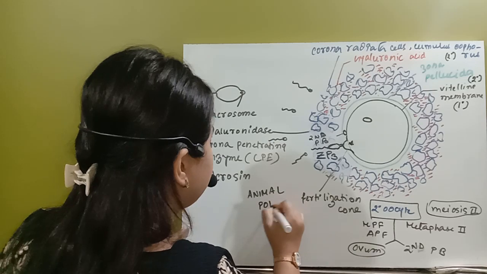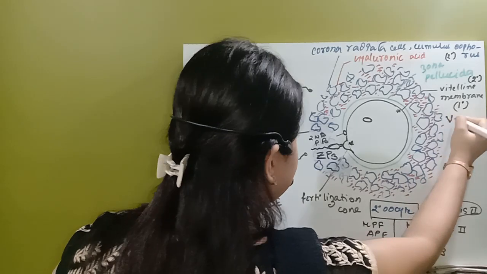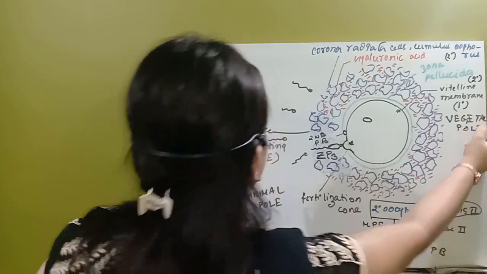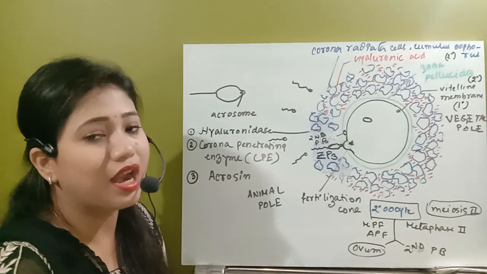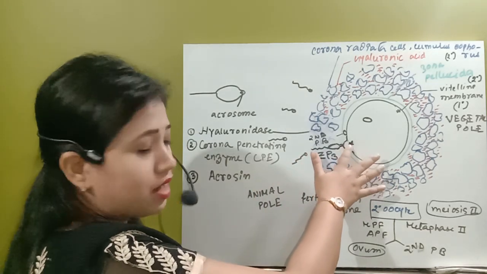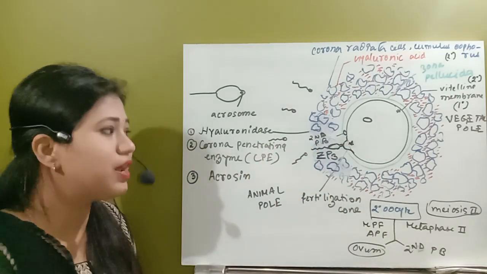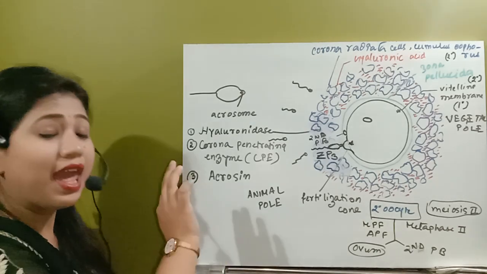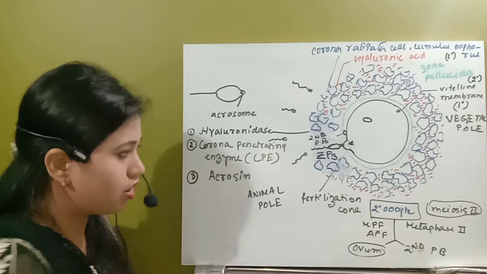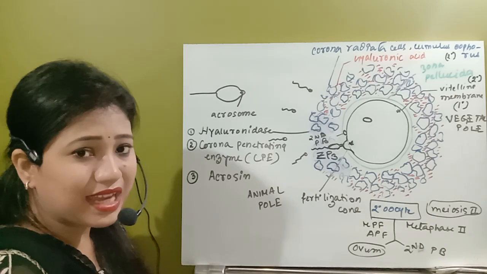This is known as the animal pole, and exactly the opposite pole is known as the vegetal pole. So due to that, polarity is developed. The animal pole is where the spermatozoa attach to the egg membrane and the second polar body is removed. Exactly opposite to the animal pole, another pole develops, known as the vegetal pole, and the animal pole and vegetal pole together form the axis.